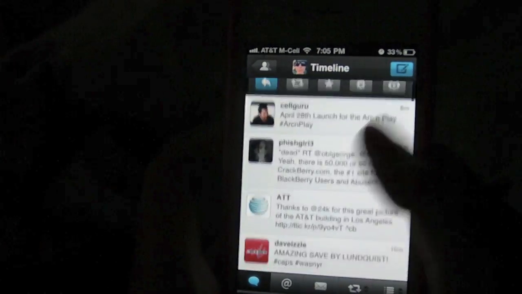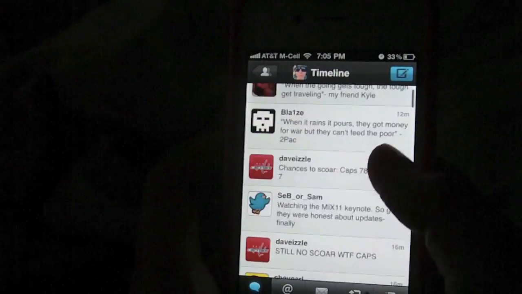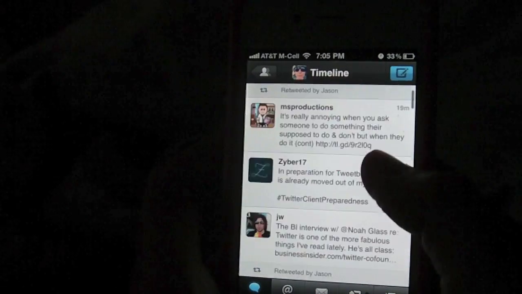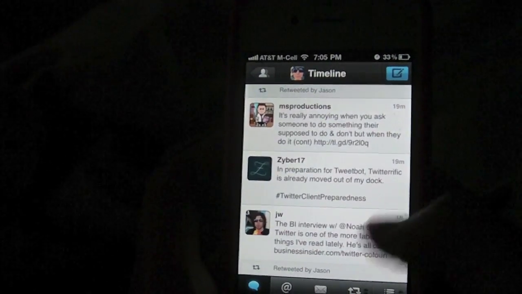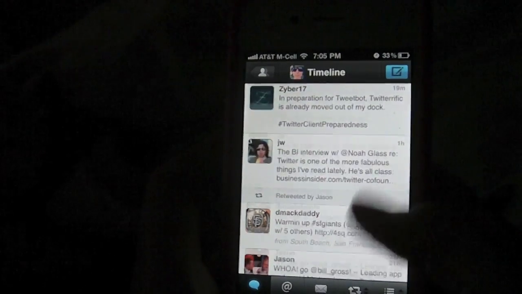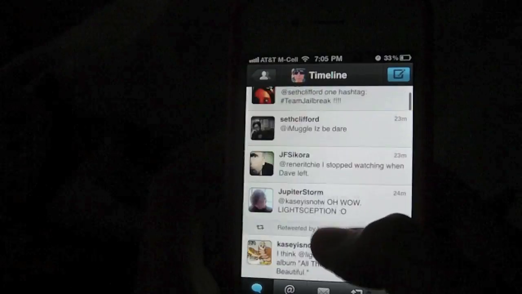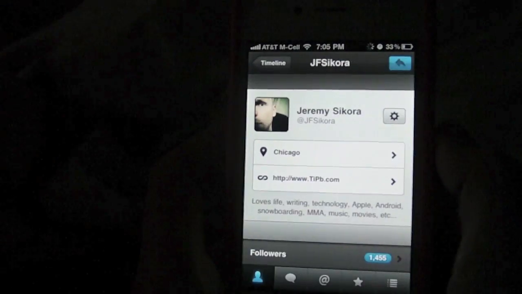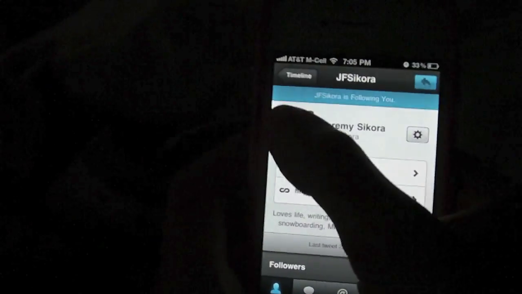Let's see if we can find something that actually does have a photo so we can see what that looks like when we open a photo. That's YouTube. Normally every other tweet is a photo, and now that I want one, there isn't one. Well, let's look at Jeremy's profile. I can tap his picture, and now let's look at his profile picture. There we go.